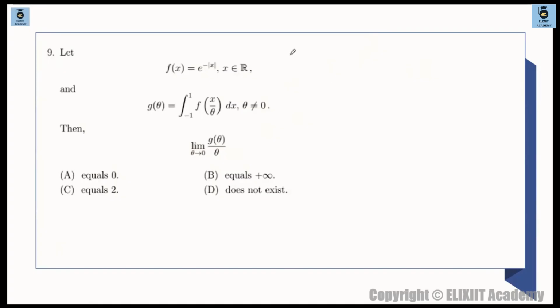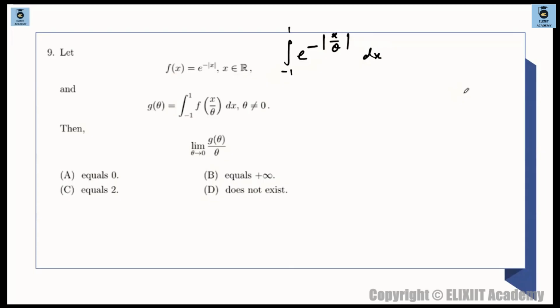So what is g of theta? g of theta is integration minus 1 to 1 f of x by theta. So this is basically e raised to the power of minus of mod of x by theta, and this is d of x. So theta is a constant. With respect to this integral, theta is constant because the integration is with respect to x, whose limit is given. Okay, so what else can we see from here?